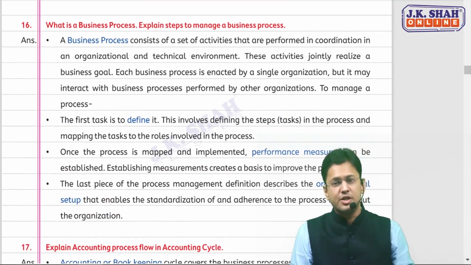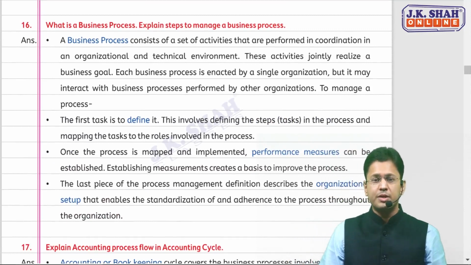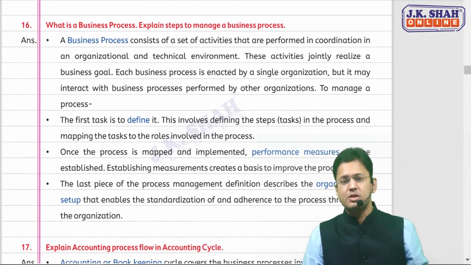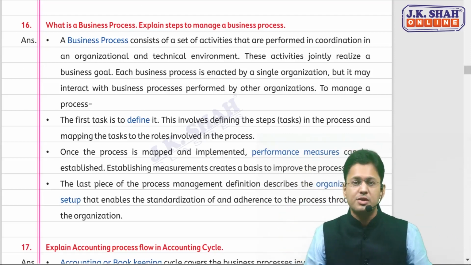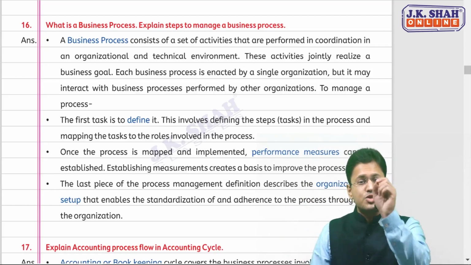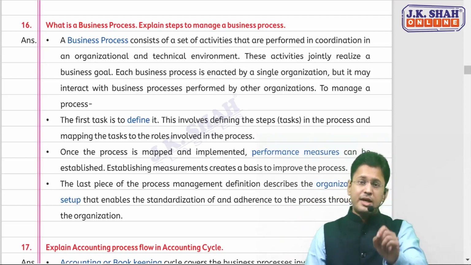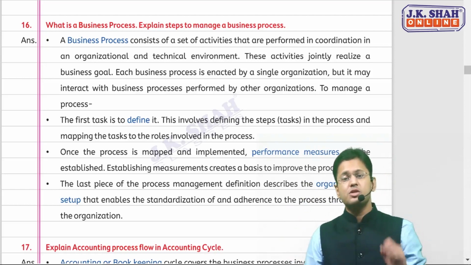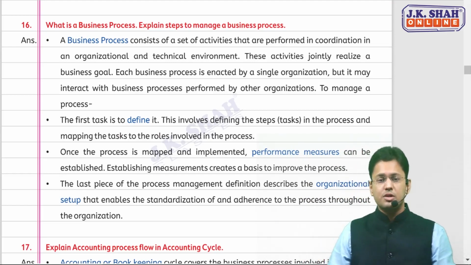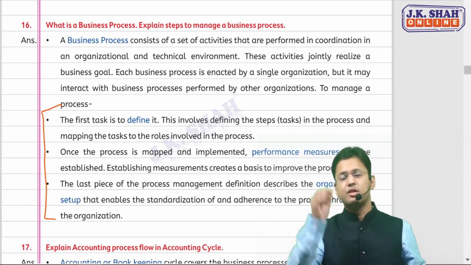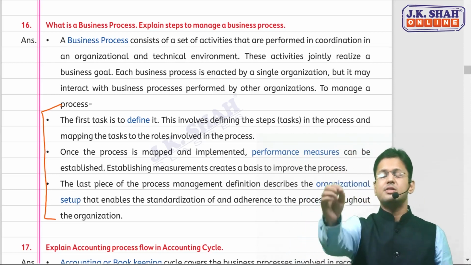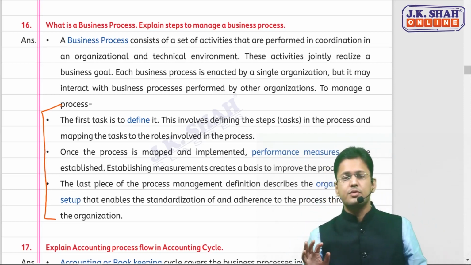There are two questions initially before we begin with the modules of ERP. One is this business process. It's a very simple point. Process is a set of activities always. But here there is one simple question which can be asked: what are the steps to manage a process? How are you going to manage a process? So management of process has three stages. The first one is to define the steps in that process.